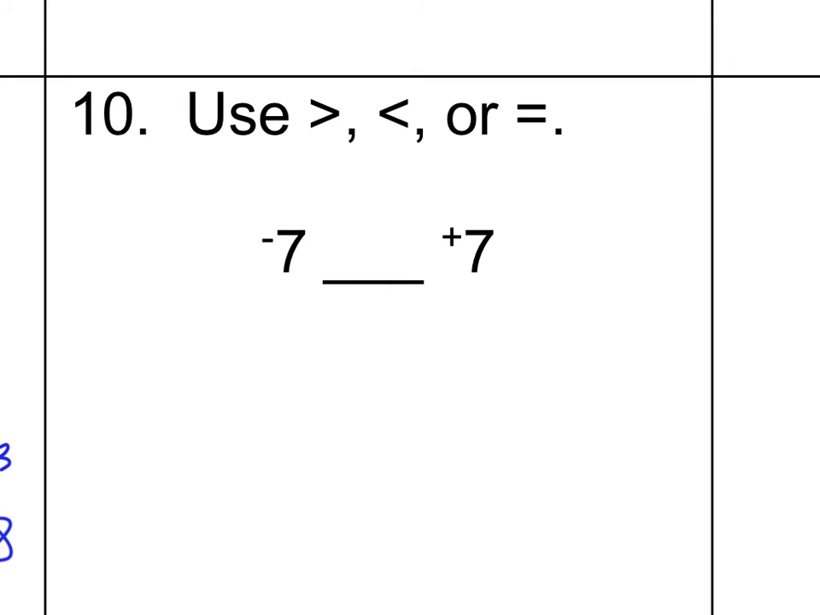Cool. Remember, the alligator always eats the greater amount. -7 is less than +7. All positives are greater than all negatives. All right, that was it.